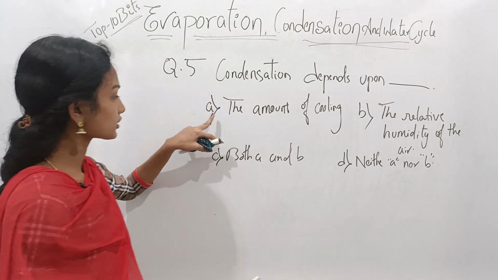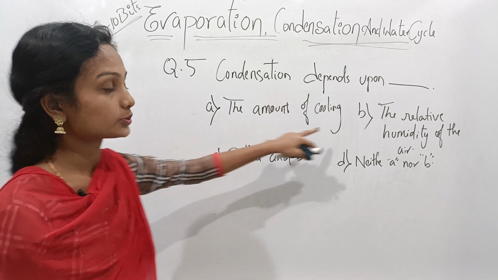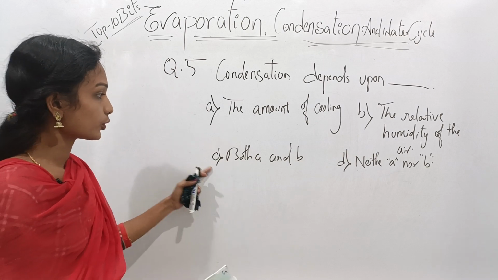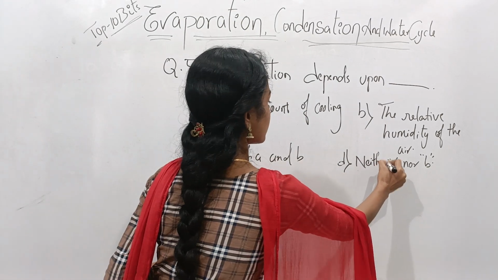Options are A the amount of cooling, B the relative humidity of the air, C both A and B, and D neither A nor B.